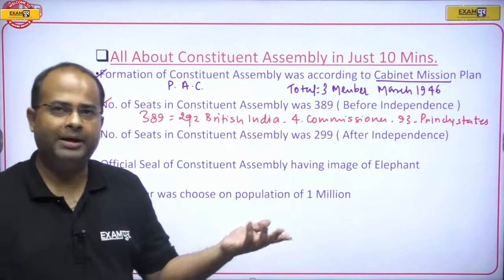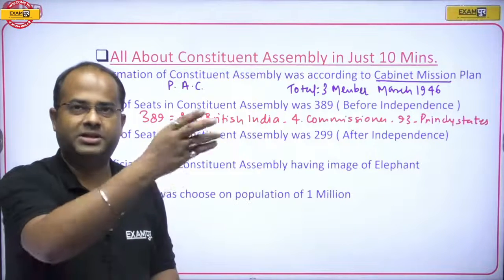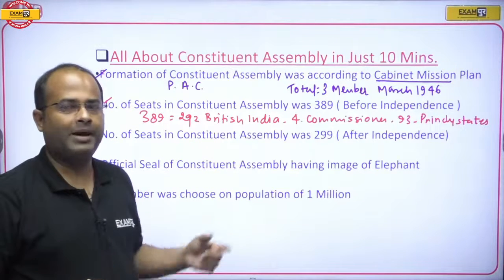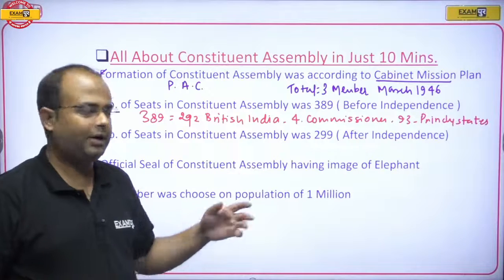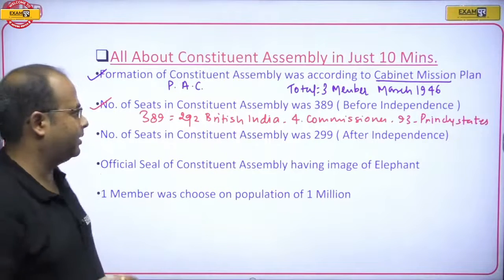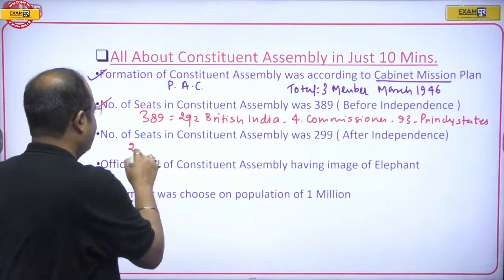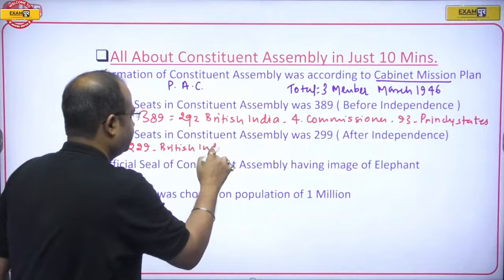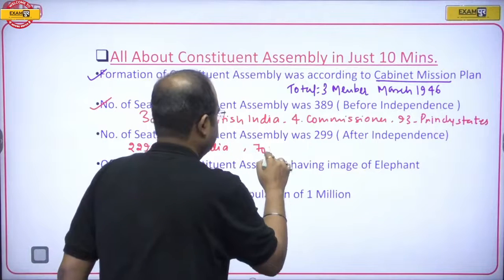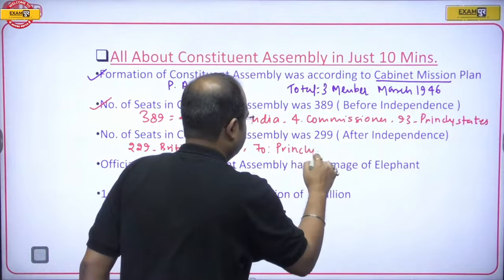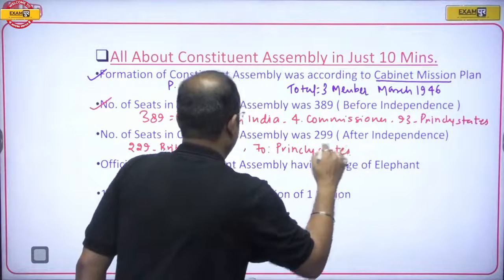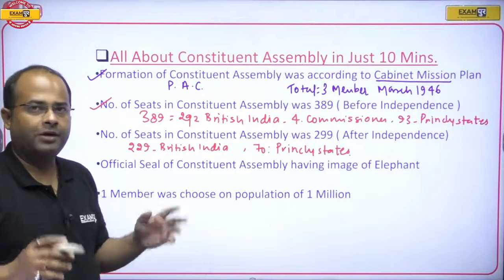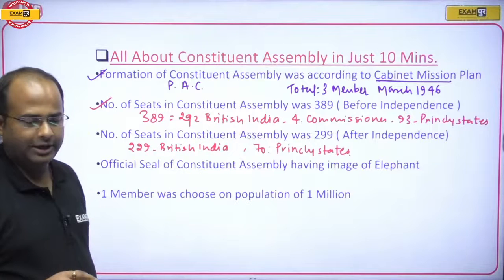Now when India became independent in 1947, some seats went to the Constituent Assembly of Pakistan, and after the creation of Pakistan, the Constituent Assembly of India was left with 299 members. Out of this 299, 229 were from British Indian territories and 70 were from princely states. So the Constituent Assembly after partition of India was restricted to 299 members.